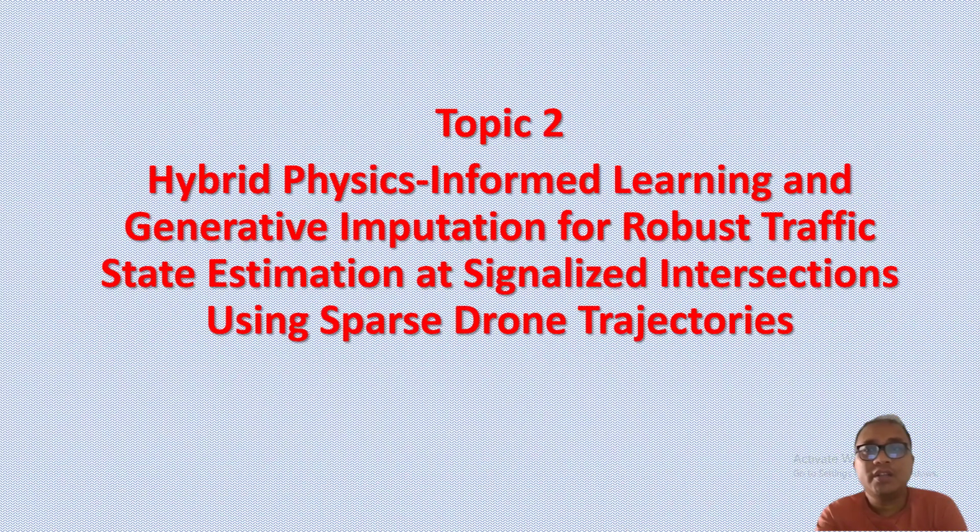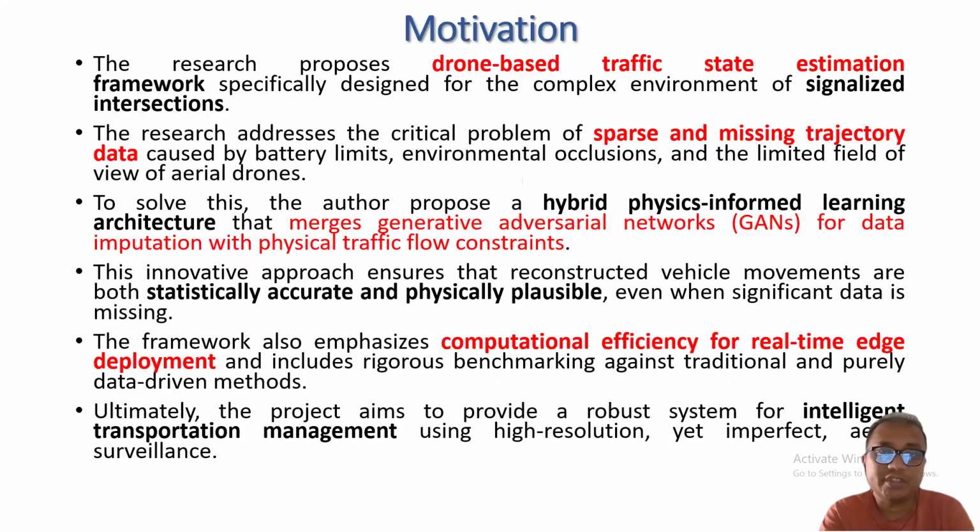information. Now let's deep dive into topic 2, which will use a hybrid physics informed learning model, and it will use generative imputation for robust traffic estimation for signalized intersection, and it will use sparse drone trajectories. So the motivation of proposal 2 is drone-based traffic state estimation for complex scenarios of urban context like signalized intersection.